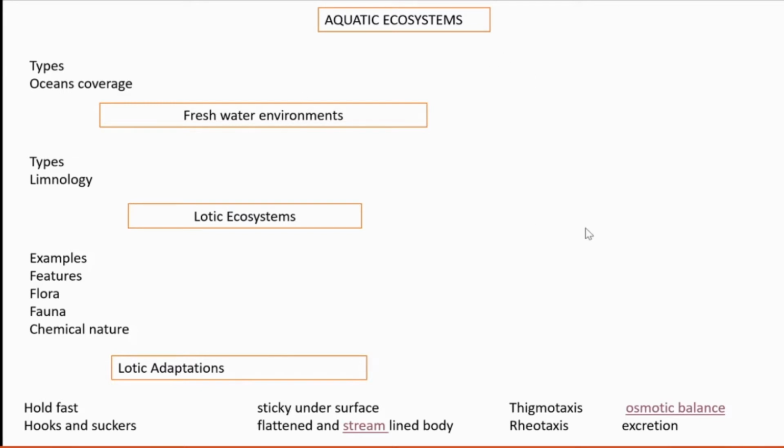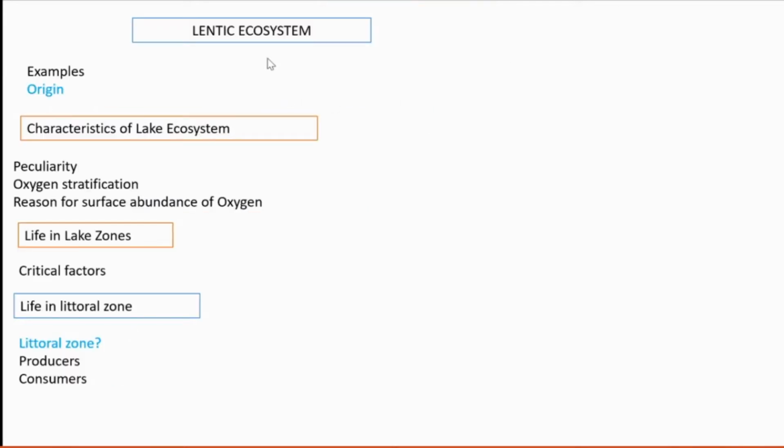Then we are moving to lentic. Lotic is over. Lentic includes pools, ponds, swamps, and bogs; all these come under the lentic ecosystem. And how are these lakes formed? Many processes are there. When compared with lotic, lentic systems have a more recent origin, around 10,000 or 12,000 years ago, because of many different processes like glacial retreats.